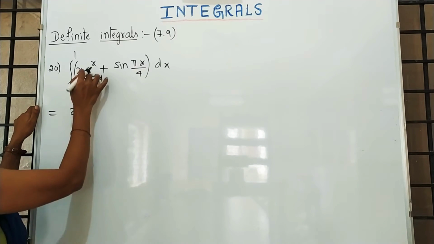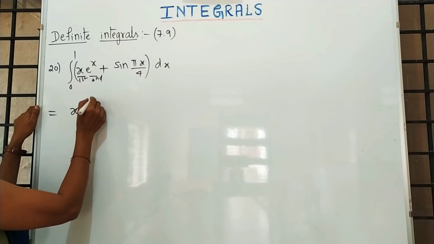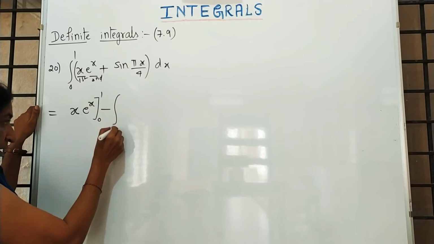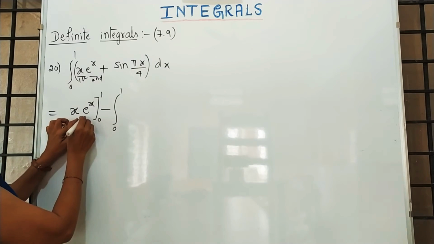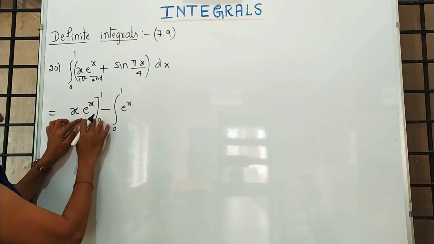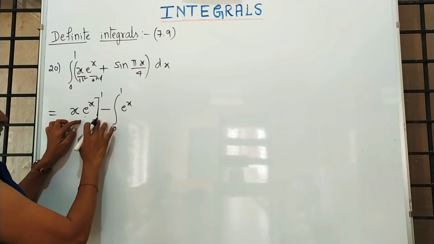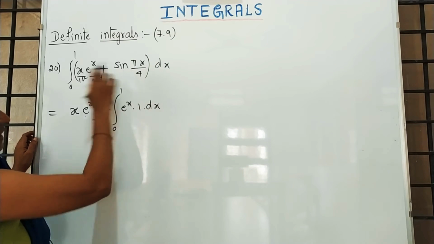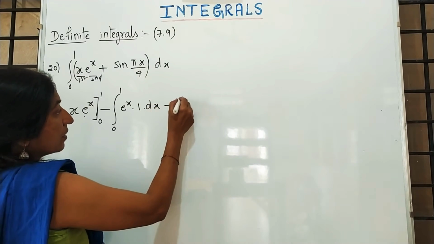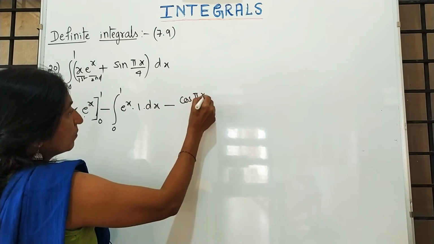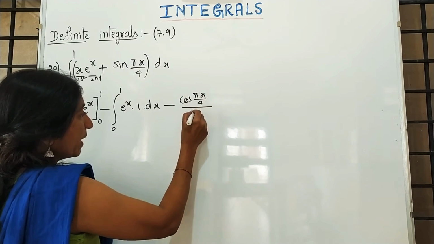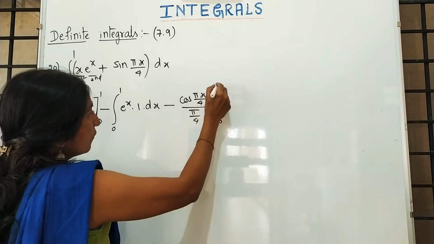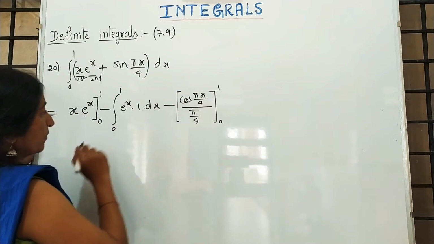X as it is, integration of e raised to x is e raised to x. It completes one part. Minus integration sin 0 to 1. Whatever the term we are writing, the same term we are writing here, already you are familiar. And differentiation of x with respect to x is 1. Next, integration of sin is what? Minus cos pi x by 4 whole by pi by 4, because the x coefficient is pi by 4, and it is also 0 to 1.